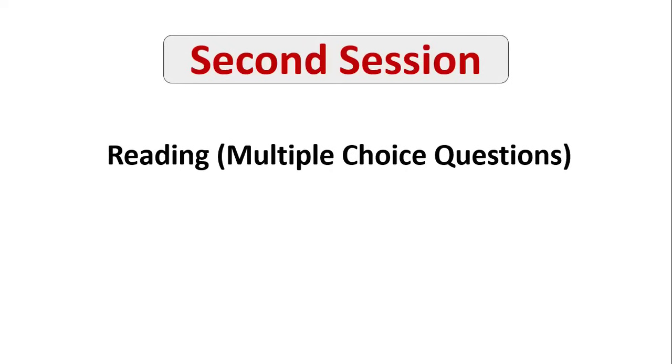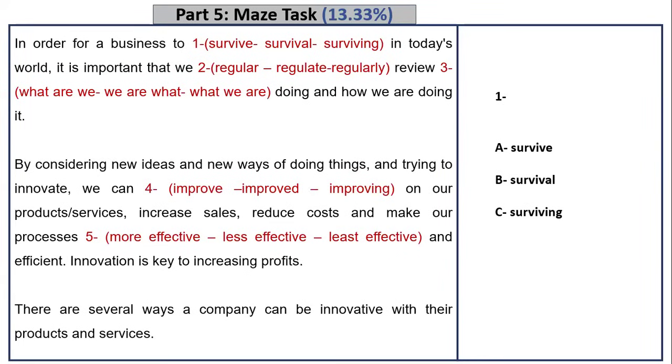Now we move to the second session, which is going to be reading. This whole session is going to include multiple choice questions. And the duration, as I said, is going to be 60 minutes. So usually you will be given a maze task in the beginning. This one, I believe, is going to be a short one, and I think it's not going to be covering the grammar points. It's going to be something easy based on your previous knowledge of basic grammar. So we will do this one together. Only 5 questions. It's going to be given 13.33% of your total mark, which is the 100.